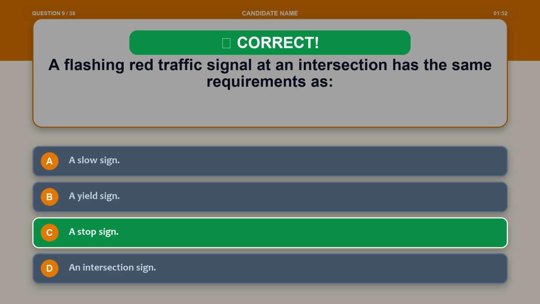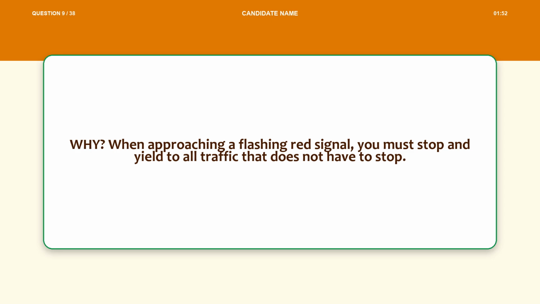The correct answer is option C, a stop sign. Explanation. When approaching a flashing red signal, you must stop and yield to all traffic that does not have to stop.